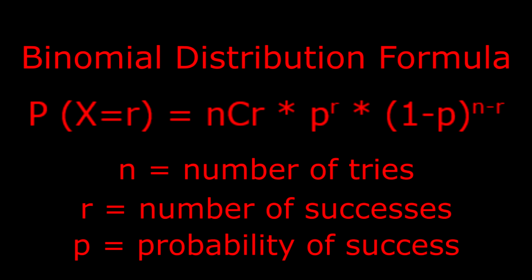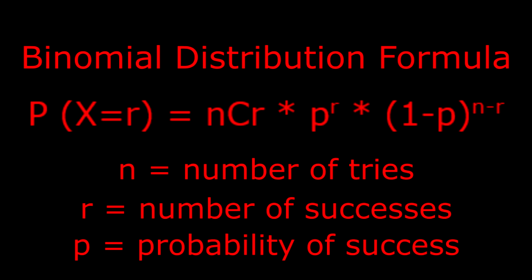Now we're ignoring the stuff to the left of the equal sign, right? So we have three elements in this formula: nCr, p to the power of r, and (1 minus p) to the power of n minus r. I'll explain the most complicated first, which is the nCr. So this represents the number of possible combinations, and the C will be referred to as choose, because this is how combinations are commonly expressed. In the context of Ender Pearl trades, n choose r represents all possible combinations of successes and failures. Now I can't really do this explanation justice, so just look up combinations on Khan Academy or something.